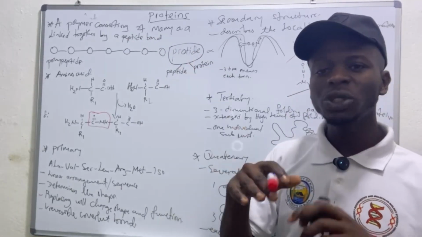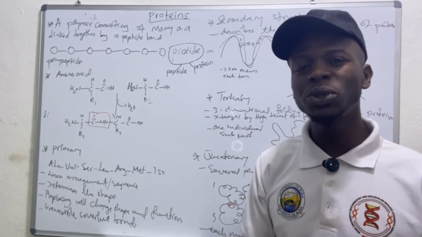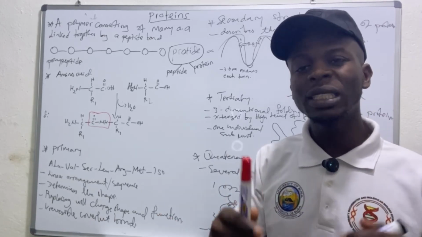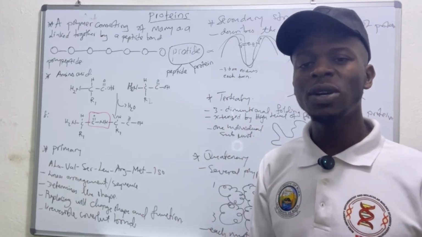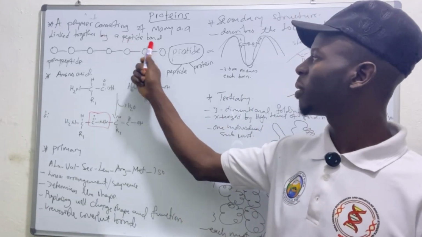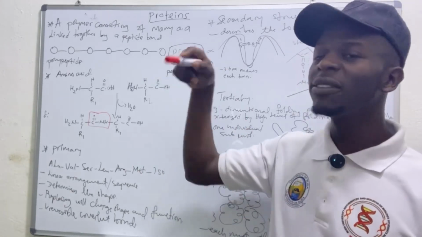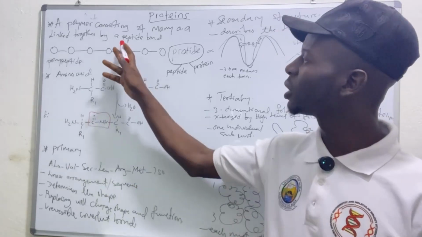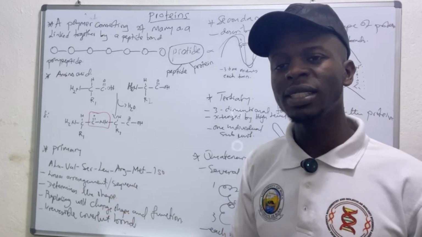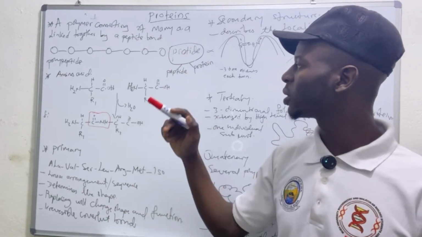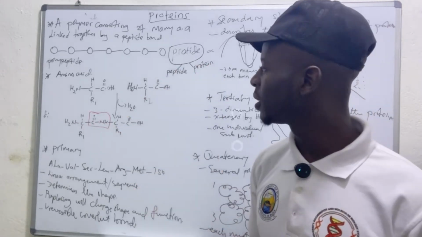Now these proteids are classified into two broad categories. We have the peptides and we have the proteins. What's the difference between a protein and a peptide? A peptide is a polymer that is formed when two or more amino acids, usually between 2 to 50 amino acids, condense together, leading to the formation of peptide bonds. While a protein is also a polymer that is formed when more than 50 amino acids condense together, leading to the formation of these peptide bonds. So they only differ at the level of the number of amino acids that are condensing to form these peptide bonds. For peptides, we have from 2 to 50, while for proteins, we have more than 50.